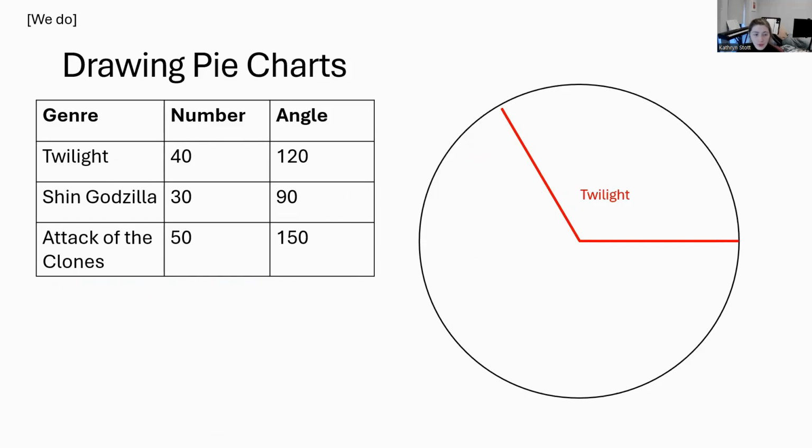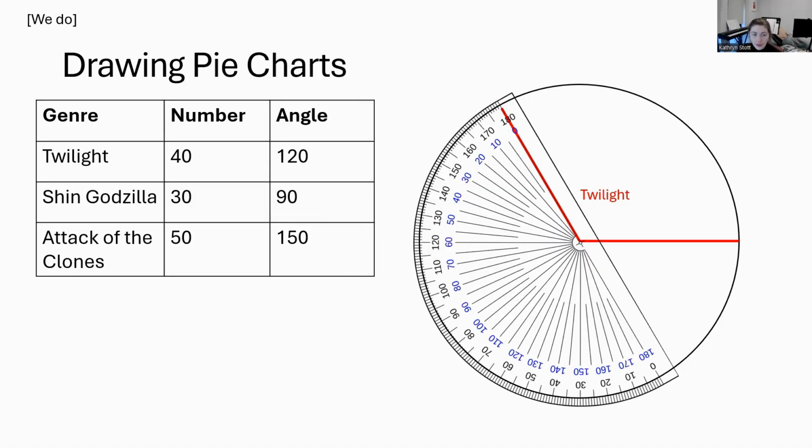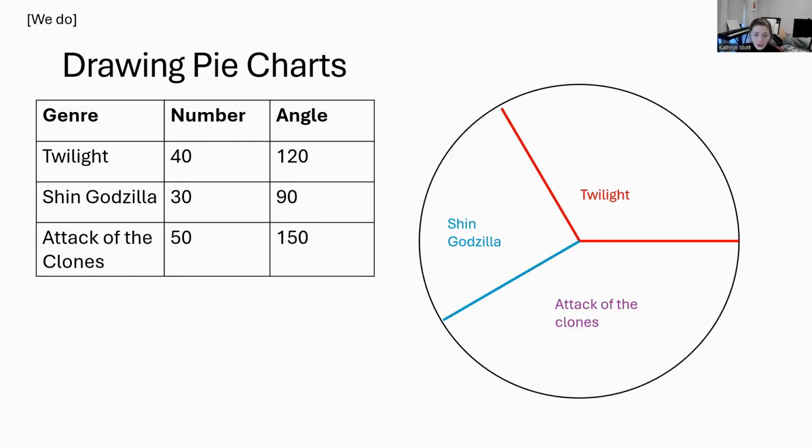Now let's have a look at doing Shin Godzilla. So put your protractor on. It should look like this. Measure out 90 degrees and mark it. It should end up here. Label this section Shin Godzilla. By default, we can label the rest of it Attack of the Clones because there's no other categories to put on.